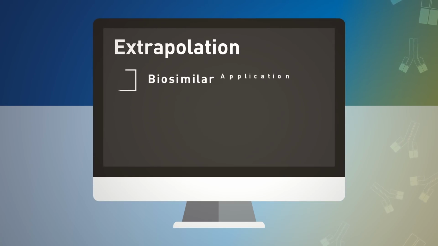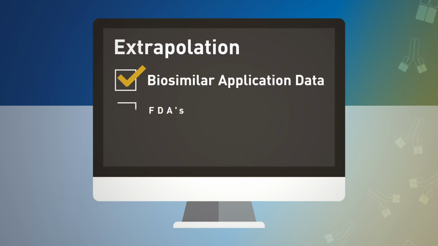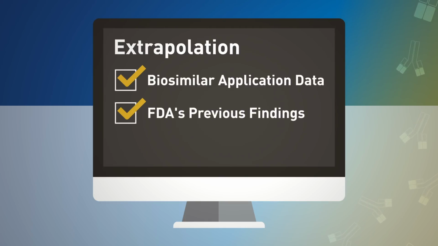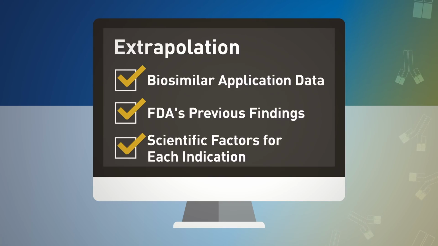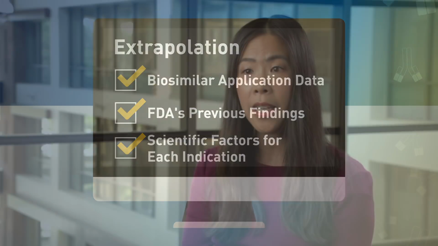It's really taking all of the data that's in the biosimilar application, along with FDA's previous finding and reliance that the reference product is safe and effective for those indications, along with information or knowledge and other scientific factors that are relevant and important to the indication. So taking in total this comparative data, FDA's previous finding of safety and effectiveness, and the sponsor's justification, that's the basis for extrapolating from the reference product to the biosimilar.